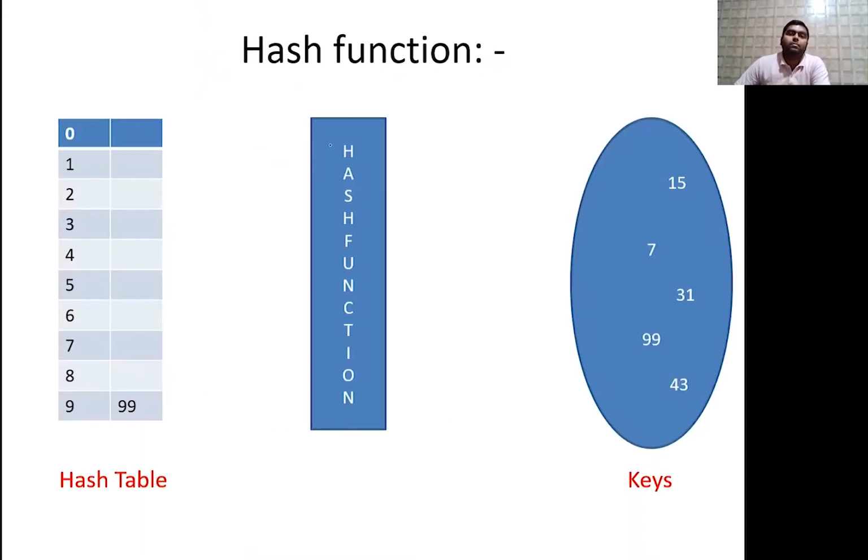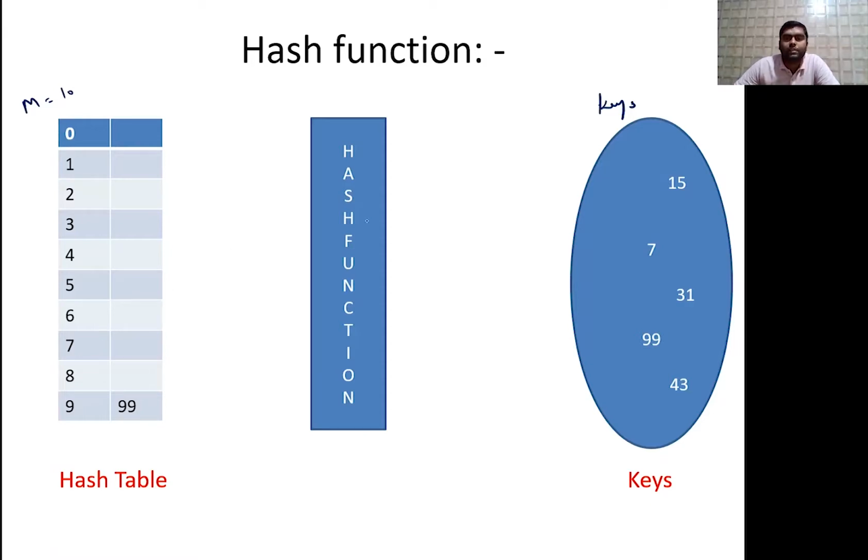So now there is a need for a hash function, which will map your keys. So this is your hash table, already written below I think. And the size of this hash table we are assuming is 10. So 10 is from 0 to 9.